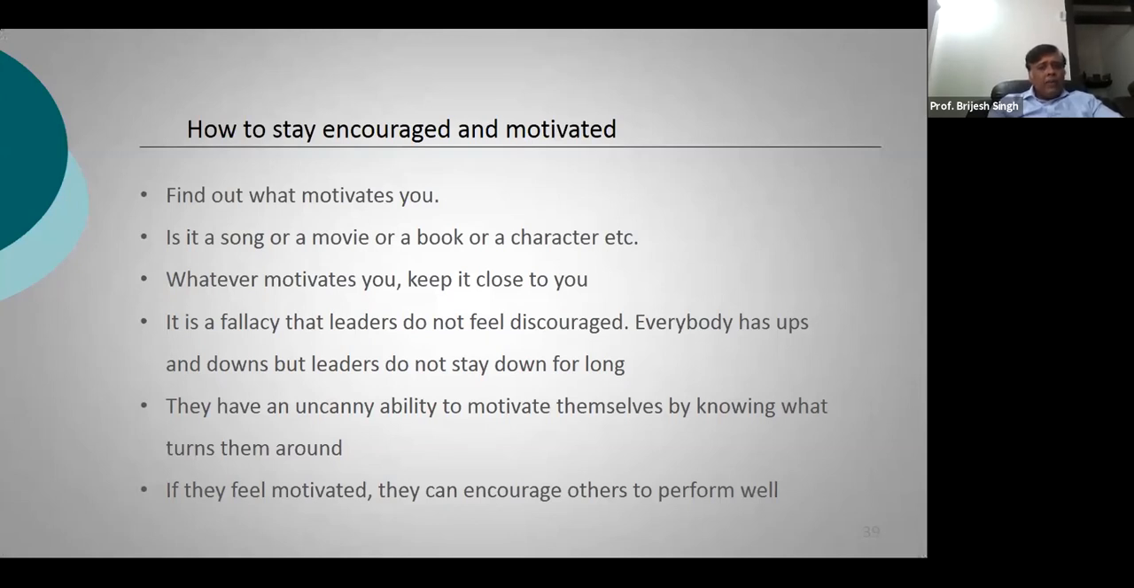So remember this, whenever we talk about a leader, every leader feels discouraged at times. There is nothing like leaders not feeling discouraged, but the only thing is that they do not stay discouraged for very long. They know what the buttons in their mind are, what the things are that actually motivate them, and they work on those things, right? So you should be doing it on the same things.